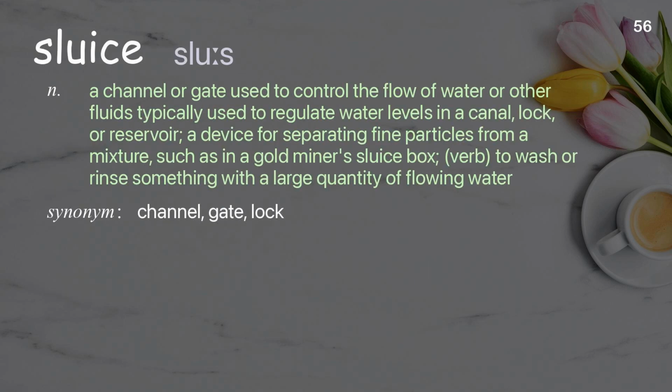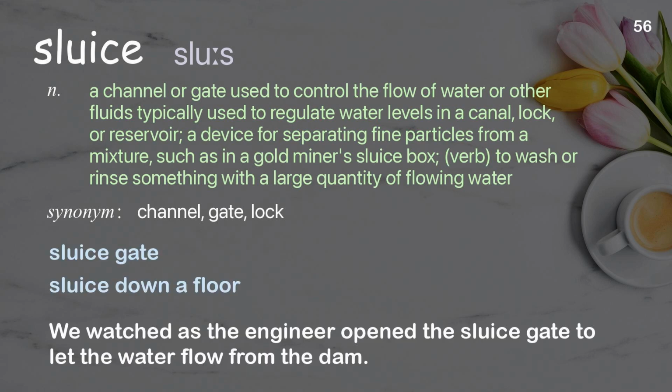Sluice. A channel or gate used to control the flow of water or other fluids, typically used to regulate water levels in a canal, lock, or reservoir. A device for separating fine particles from a mixture, such as in a gold miner's sluice box. Verb: to wash or rinse something with a large quantity of flowing water. Examples: Sluice gate. Sluice down a floor. We watched as the engineer opened the sluice gate to let the water flow from the dam.